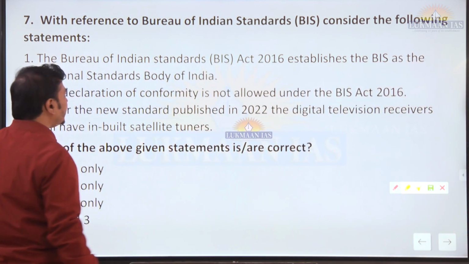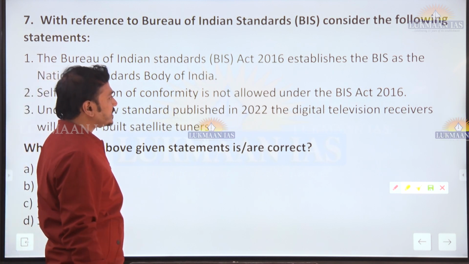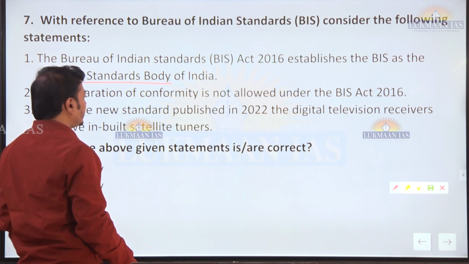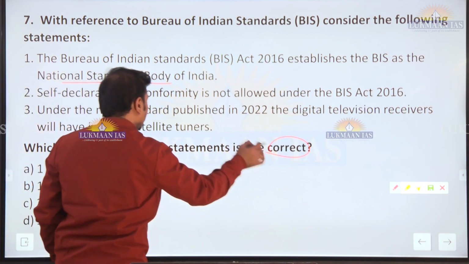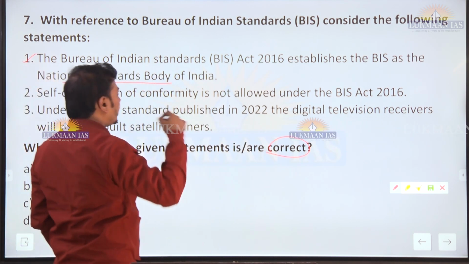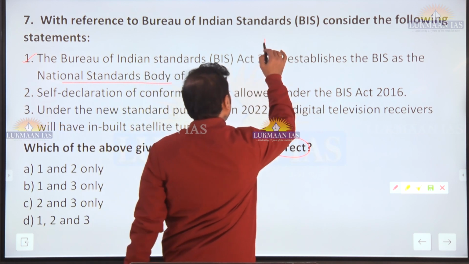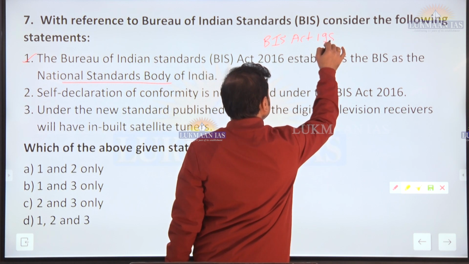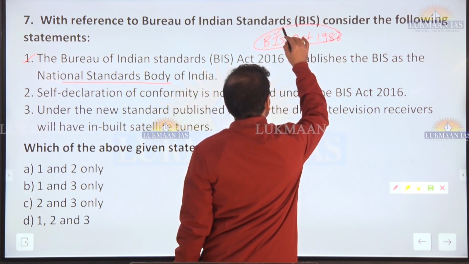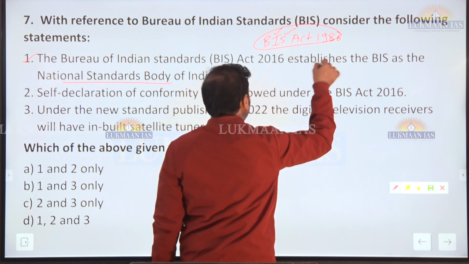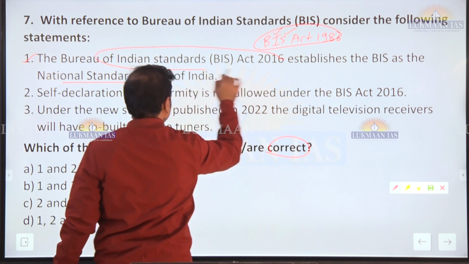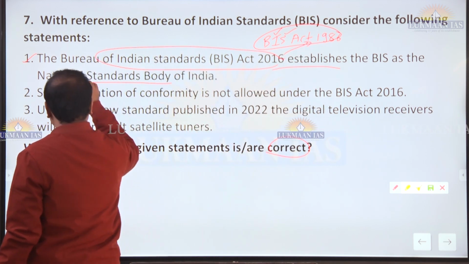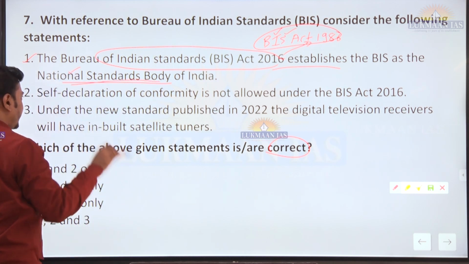Okay, so the Bureau of Indian Standards Act 2016 establishes BIS as the National Standards Body of India. This is a correct statement. We have to identify the correct statement. You should be very clear that the BIS Act of 1986 established BIS as a statutory body. But this particular act, which replaces the earlier one, establishes BIS as the National Standards Body of India.